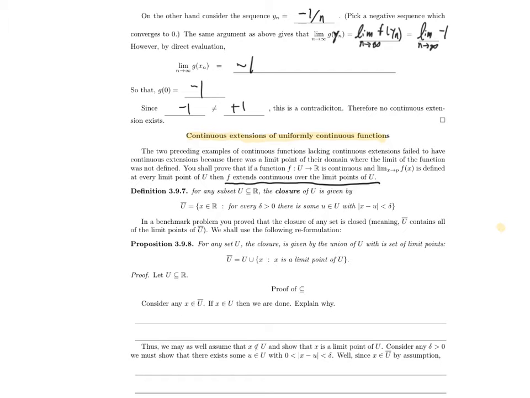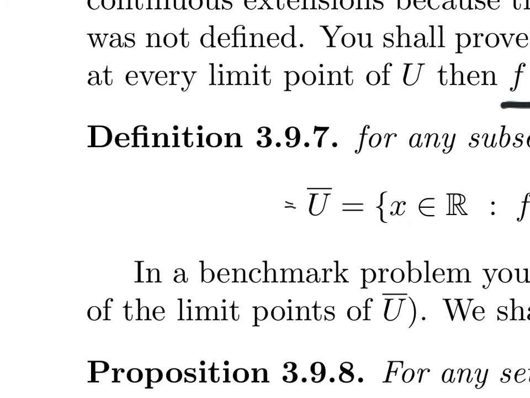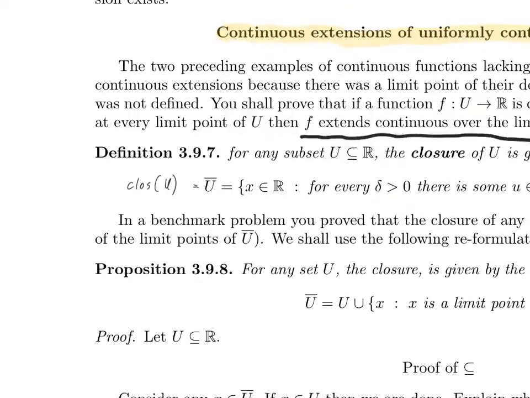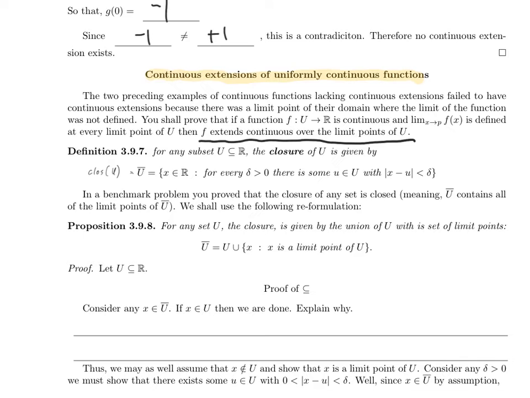Definition 3.9.7. For any subset U of R, the closure of U is given by U with a line on top of it. Sometimes you'll see this written as closure of U, but I'm following the book notation where I'm using an overline. Since there's not any complex conjugation in this class, I don't think there will be any confusion there.